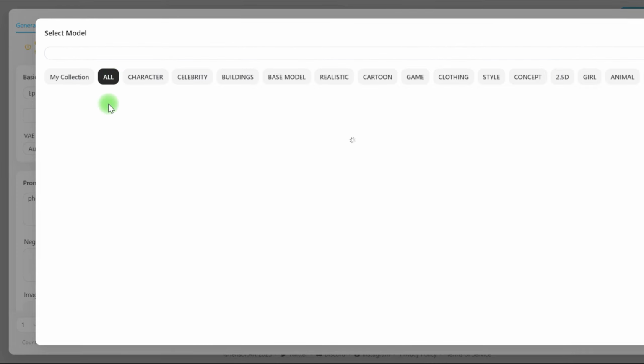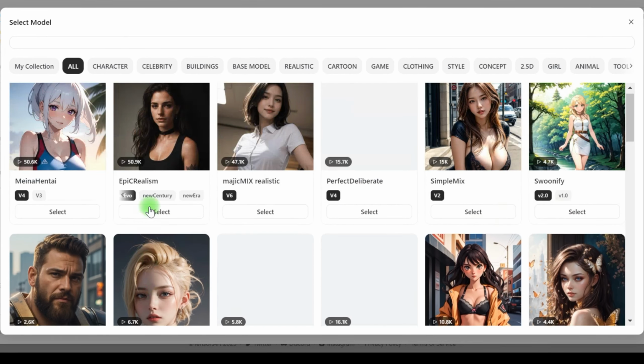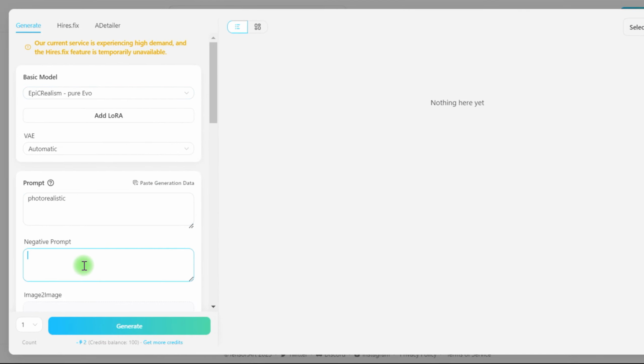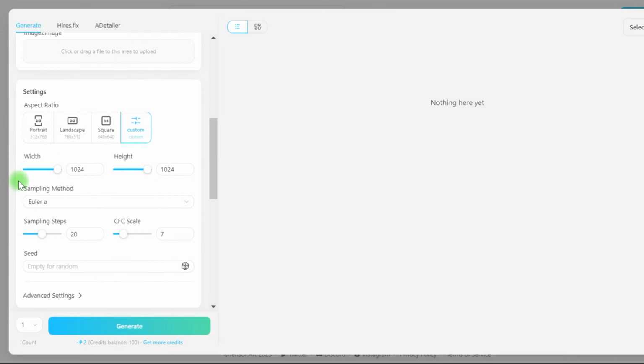The model you've selected is visible in the Basic Model tab, and if we click on it, a box emerges in which we may pick an alternative model if required. We may write anything we wish in the prompt tab below that. Under our prompt, we've included what we don't want in the negative prompt tab. Image to image indicates that you may use your photo as a reference for Tensor Art to produce a new image that is similar to the one you uploaded.